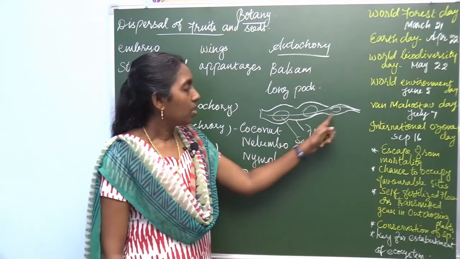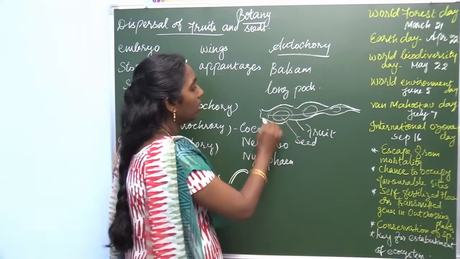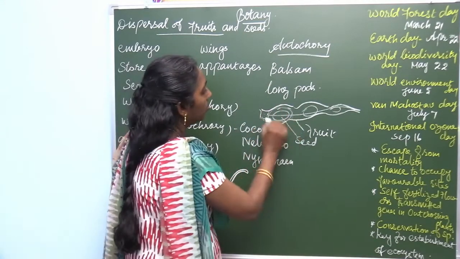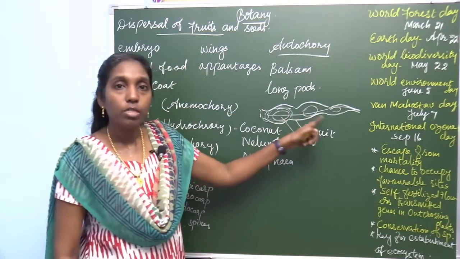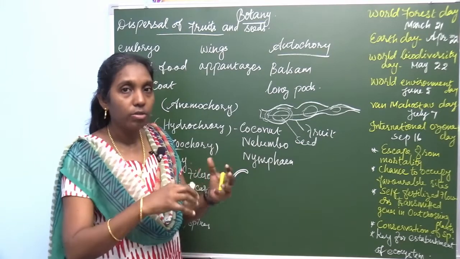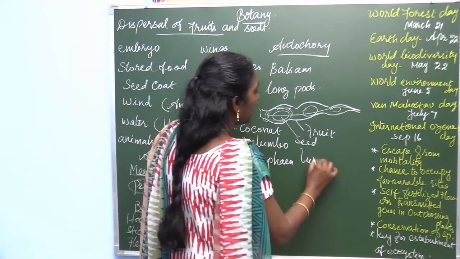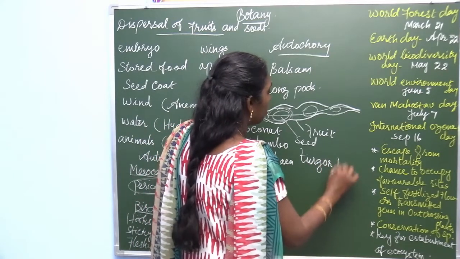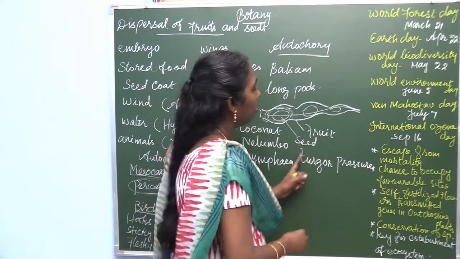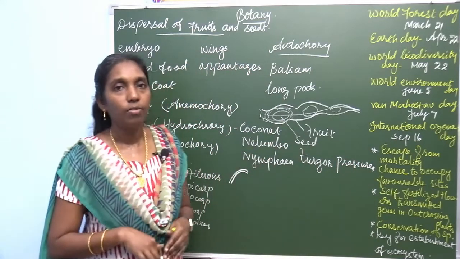When this fruit matures, the tissues surrounding this seed increase in turgor pressure. Due to this turgor pressure, there will be a dispersal of seed.